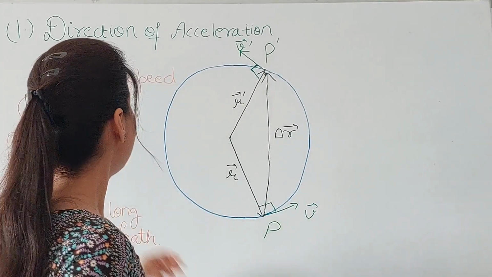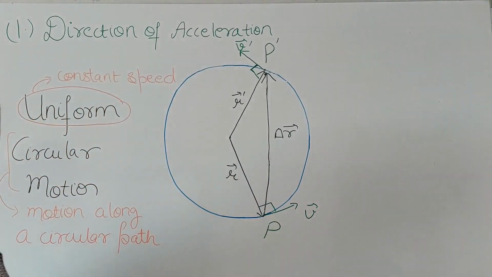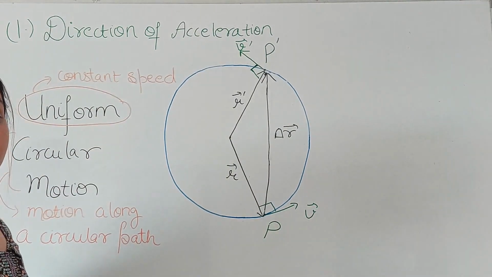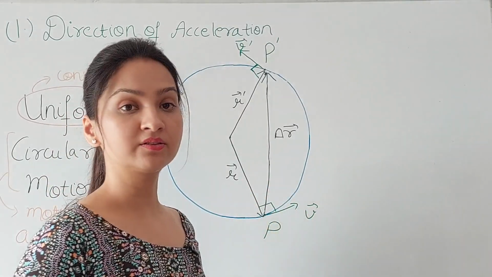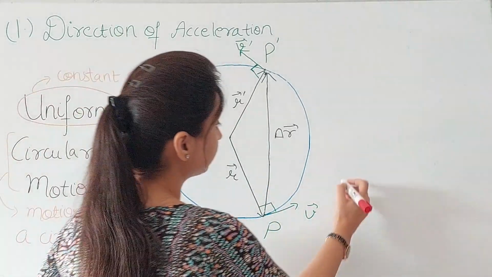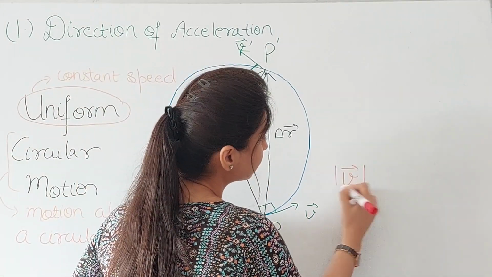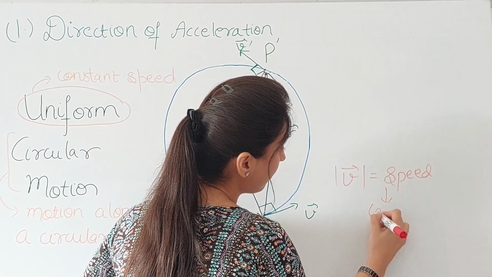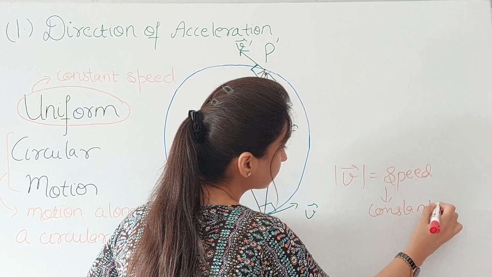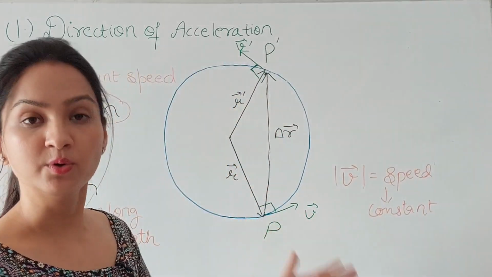Why? Because we are talking about the uniform circular motion, and I told you that in a uniform circular motion, uniform refers to constant speed, and the length of this velocity vector is nothing but speed, which is constant for a uniform circular motion.